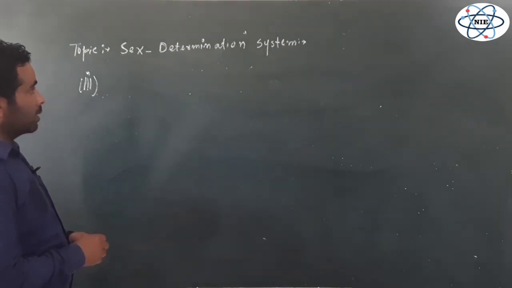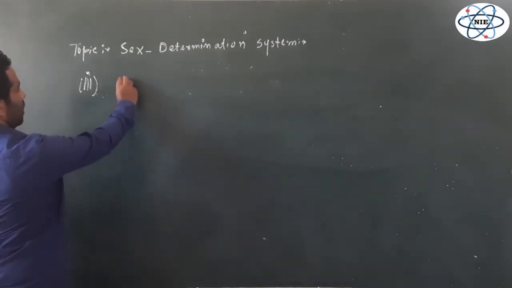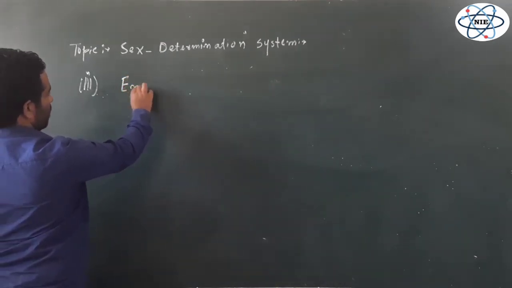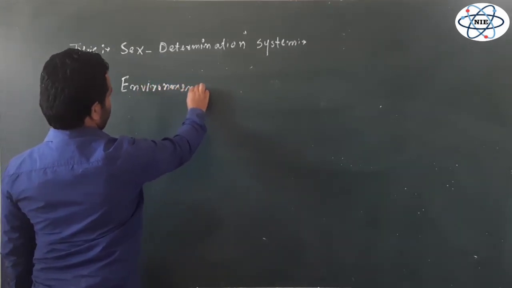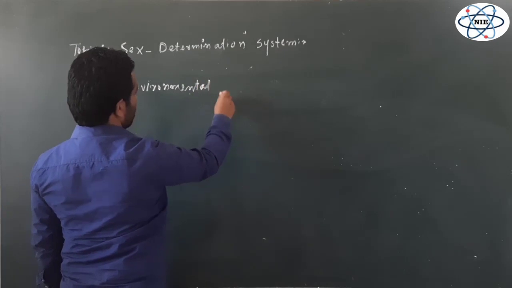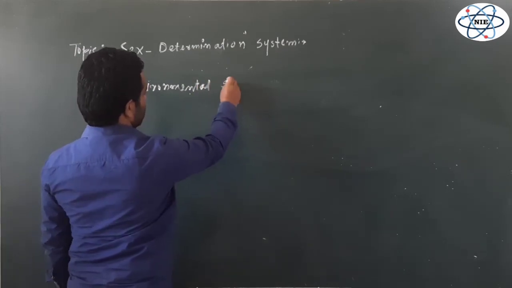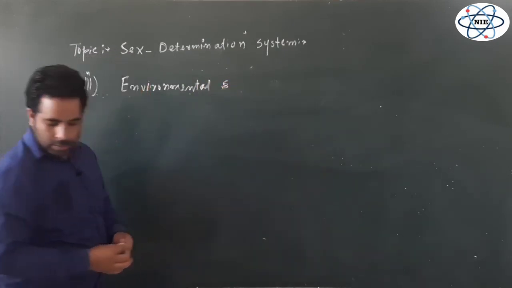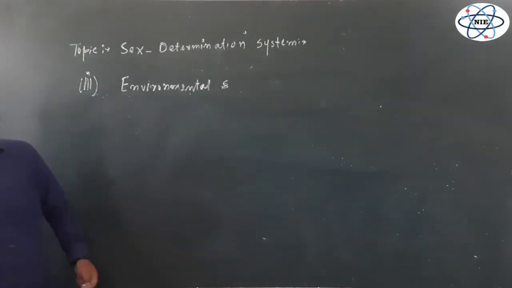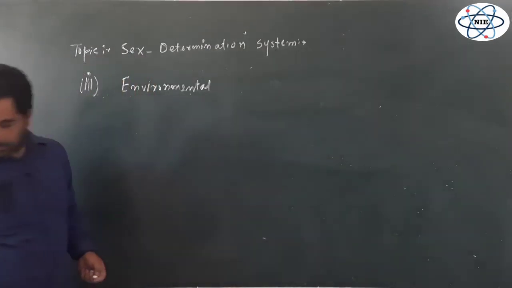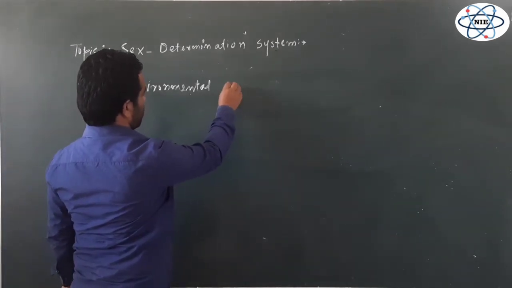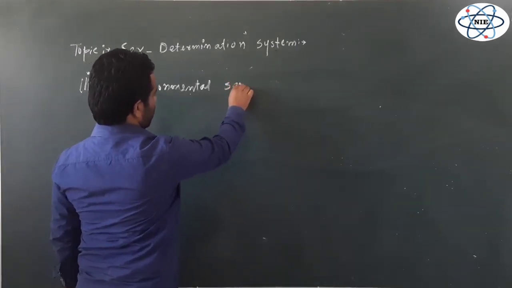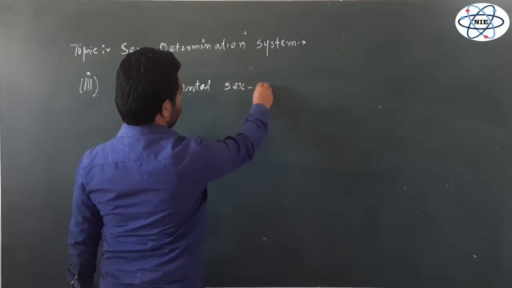Another example of a sex determination system is environmental sex determination.